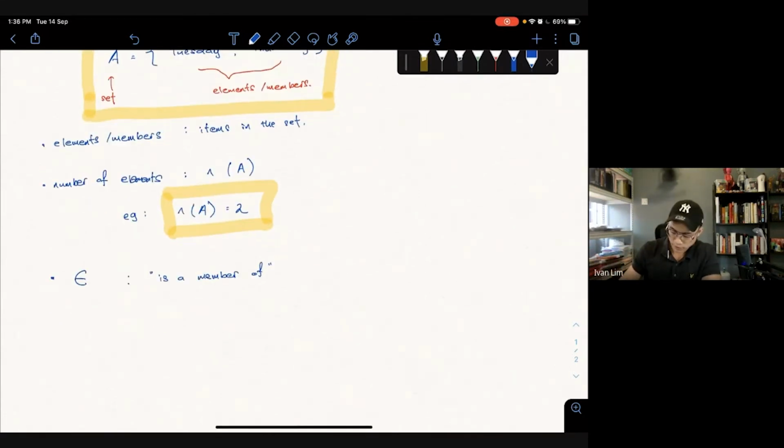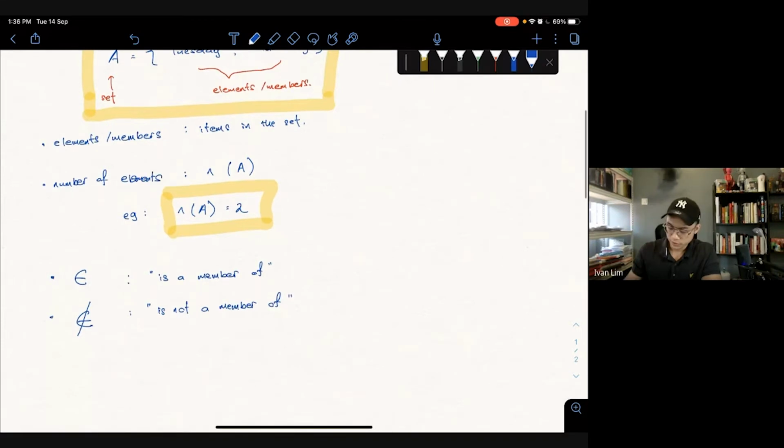The opposite of it is "not a member of". So we write the ∈ symbol and then we put a slash. A slash means not. I slash that person out, or that element out. So it is "is not a member of".